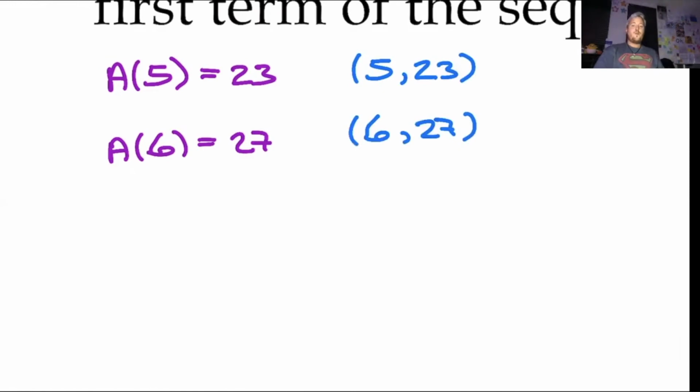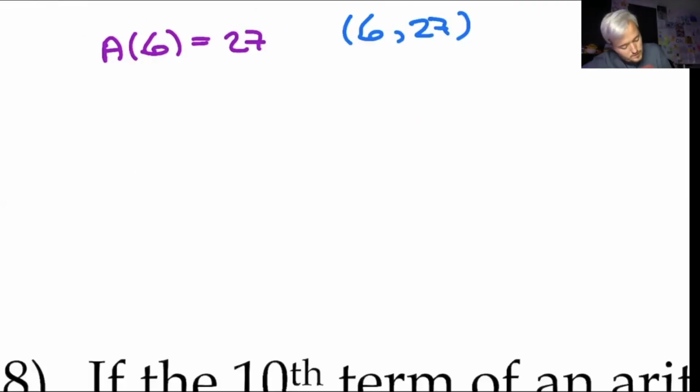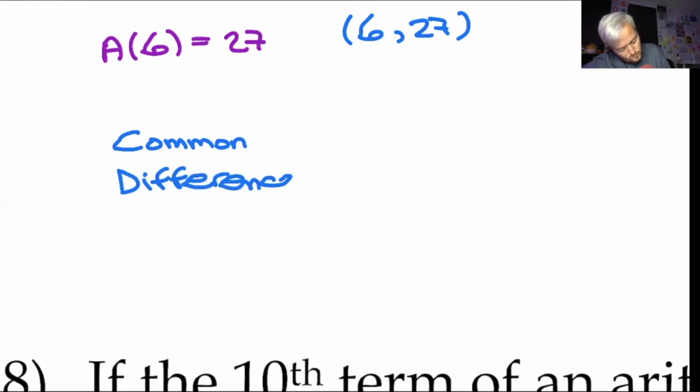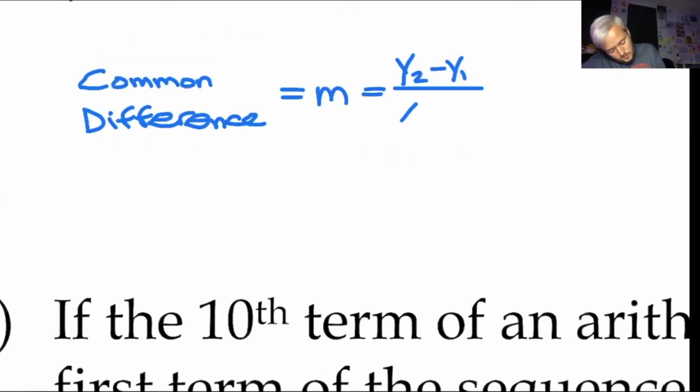All right, so if I want to find the first term and the common difference, well, the common difference is actually just finding the slope. So the common difference is the slope, which means I'm going to do y2 minus y1 over x2 minus x1.